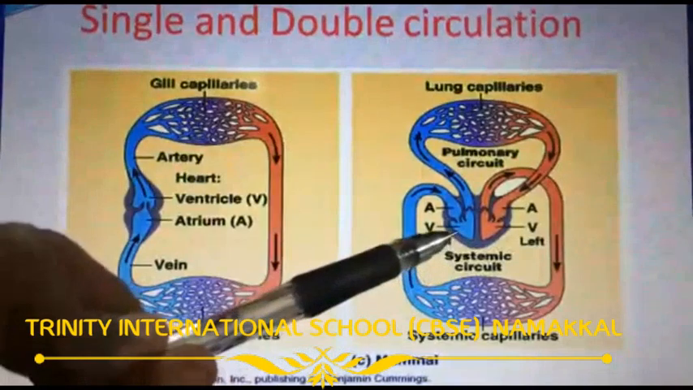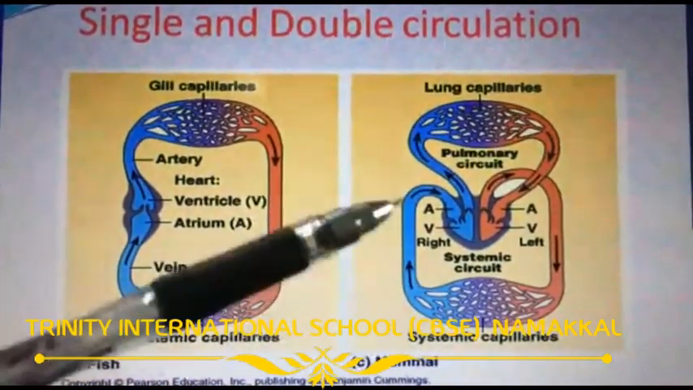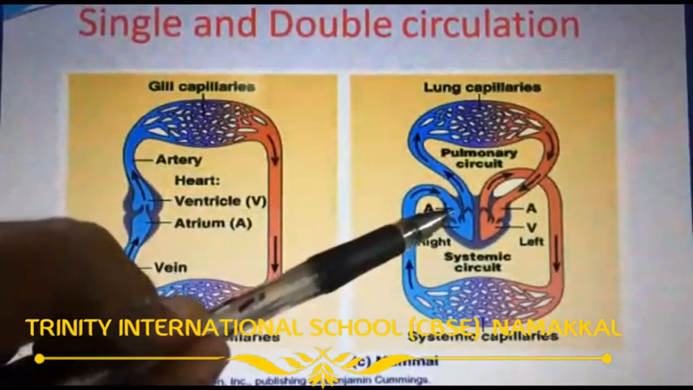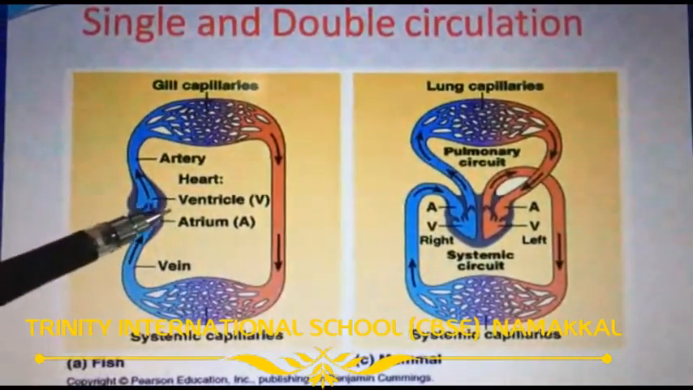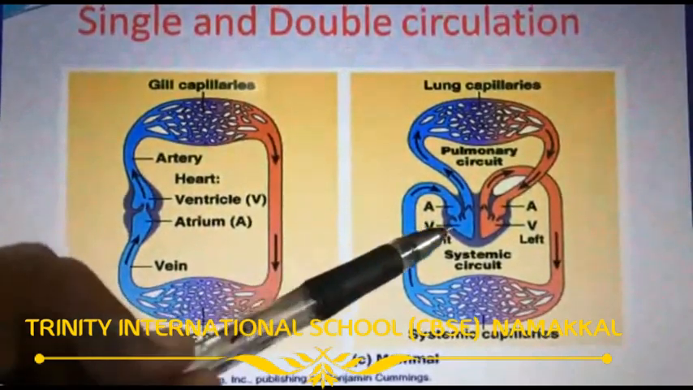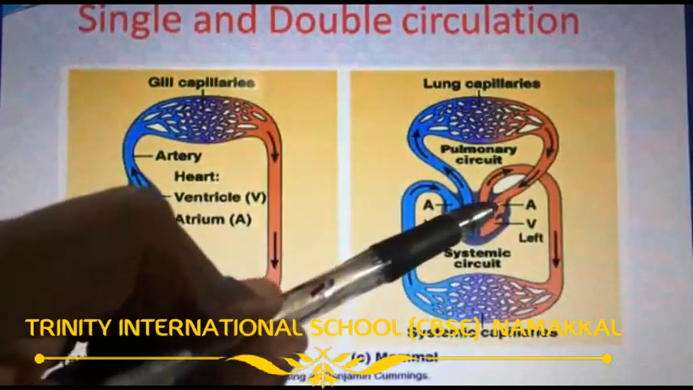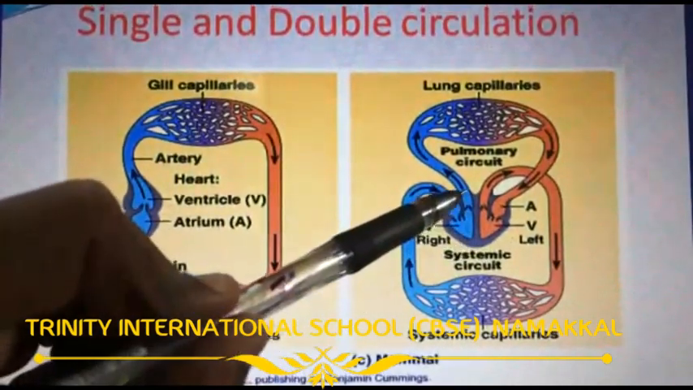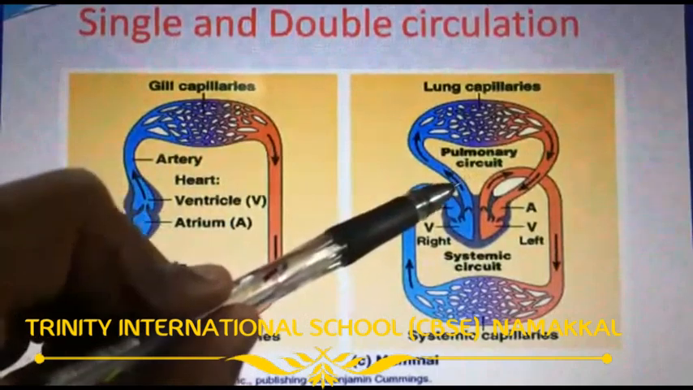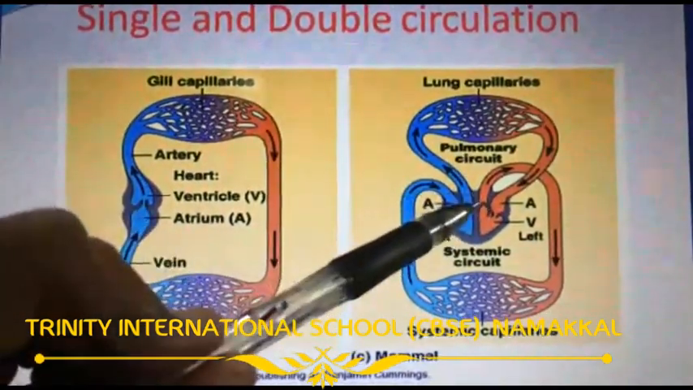This is called single circulation. This is a schematic representation for double circulation. Double circulation, example, mammals. Here a four-chamber heart is there: right atrium, right ventricle, left atrium, left ventricle. There are four chambers and it is divided into a right side and a left side.